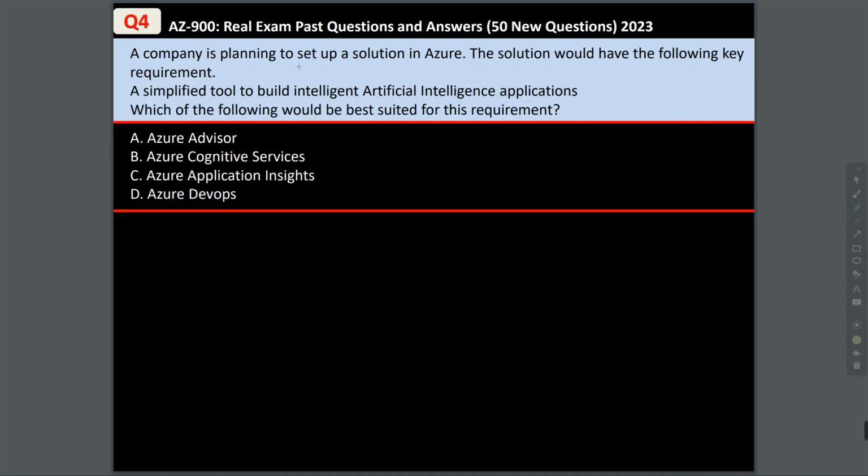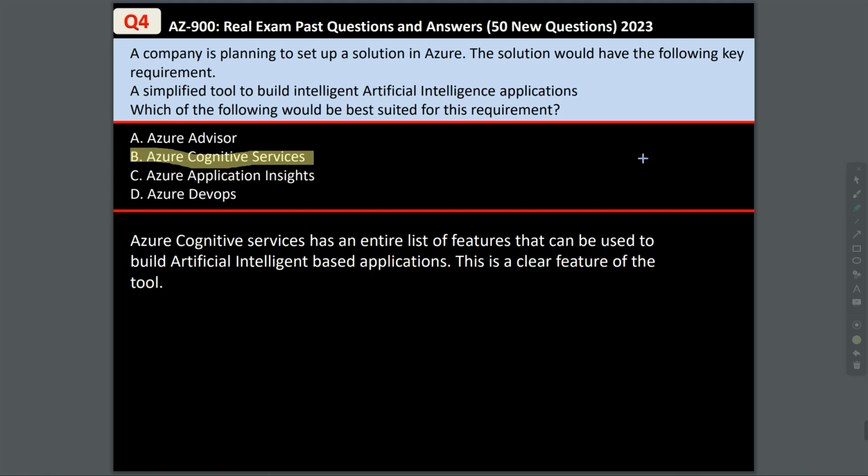Question 4. A company is planning to set up a solution in Azure. The solution would have the following key requirement: a simplified tool to build intelligent artificial intelligence applications. Which of the following would be the best suited for this requirement? Azure Advisor, Azure Cognitive Service, Azure Application Insights, and Azure DevOps. Now, the tool that will be suitable for this requirement is Azure Cognitive Service. Azure Cognitive Service has an entire list of features that can be used to build artificial intelligence based applications, and this is a clear feature of this tool.